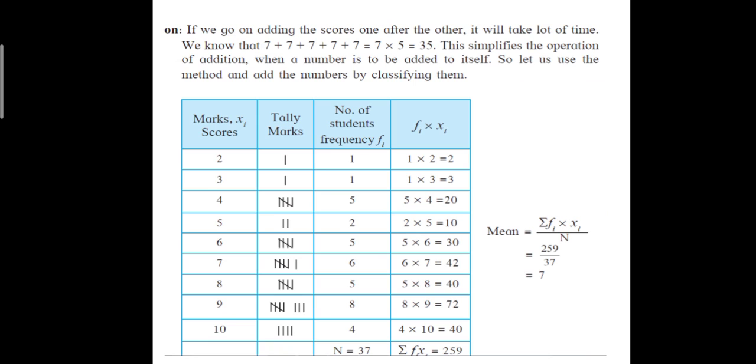Sigma means sum of. You can also read it as sum of Fi into Xi, or you can read it as sigma Fi into Xi upon N. That symbol denotes sigma or sum of. So equal to 259 upon 37 is equal to 7. So here what is the average marks scored by the students? At an average, the students have scored 7 marks.